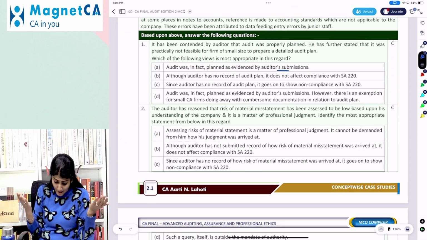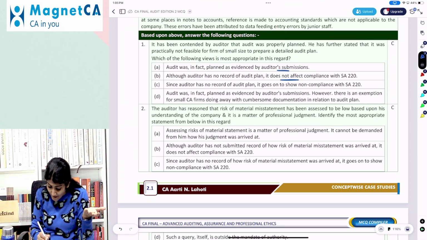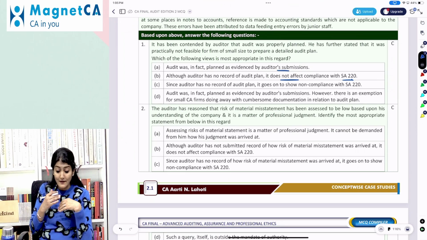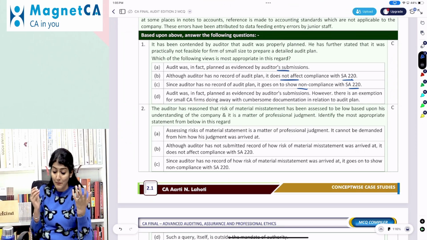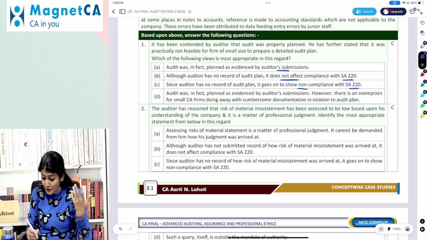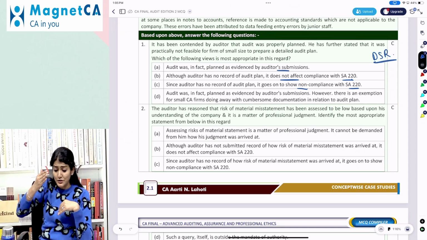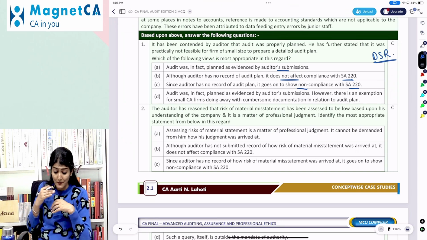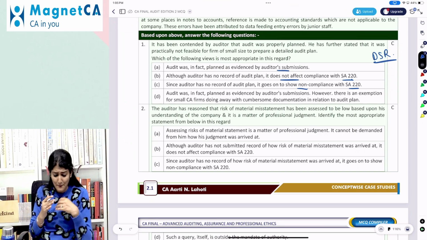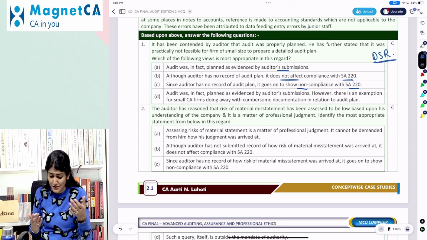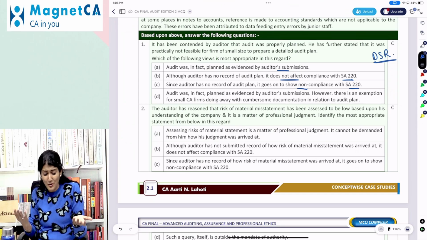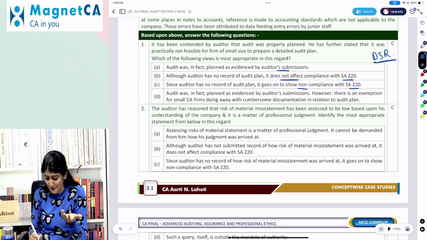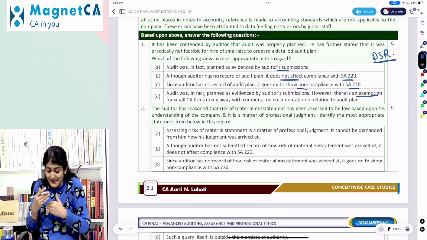Although auditor has no record of audit plan, it does not affect the compliance of 220. Since auditor has no record of the audit plan, it goes on to show non-compliance of SA 220, wherein 220 says that you need to do the proper DSR: direction, supervision, and review, of engagement performance. Audit was in fact planned as evidenced by auditor submission. There is an exemption for small CA firm doing away with cumbersome documentation in relation to audit plan. We've never heard or read of any such exemption.